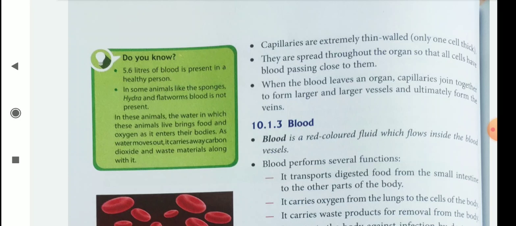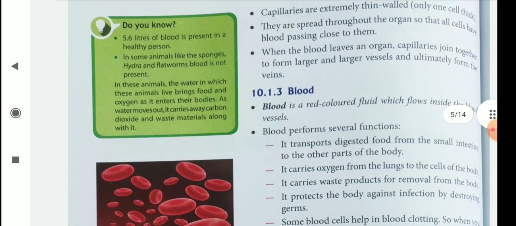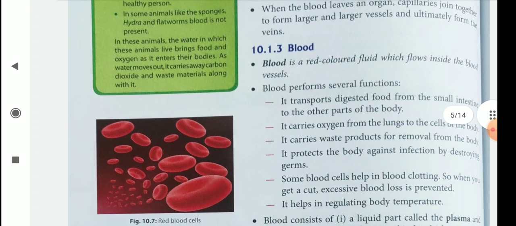Then comes blood. Blood is a red colored fluid which flows inside the blood vessels. Blood performs several functions. These are: it transports digested food from the small intestine to the other parts of the body. It carries oxygen from the lungs to the cells of the body. It carries waste products for removal from the body.